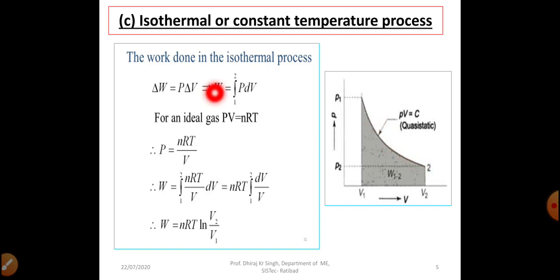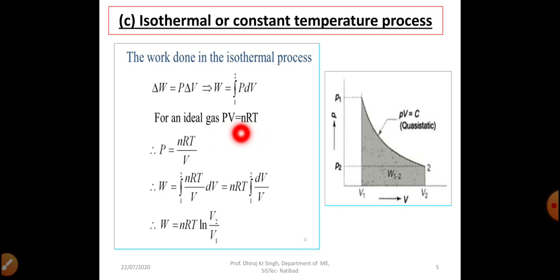We can see here what will be the work done in isothermal process. W equal to integral P dV, lower limit 1 and upper limit 2, obviously that will be V1 and V2. For an ideal gas, we know the equation PV equal to nRT, where P is pressure, V is volume, n is number of moles, R is the universal gas constant, and T is temperature.